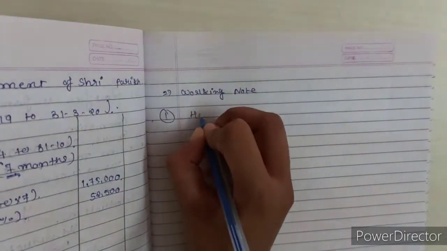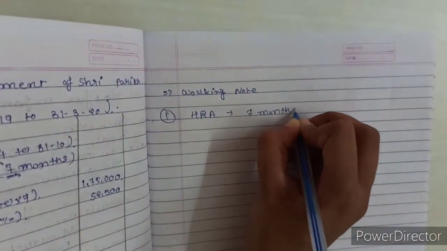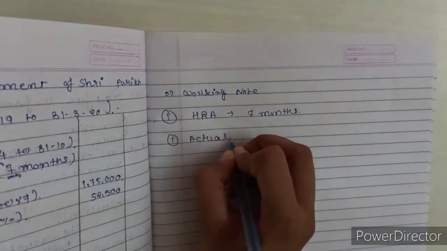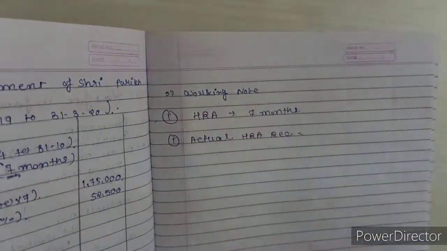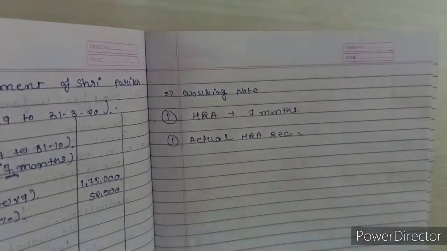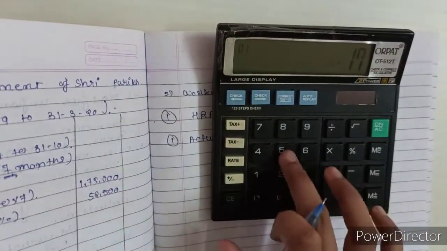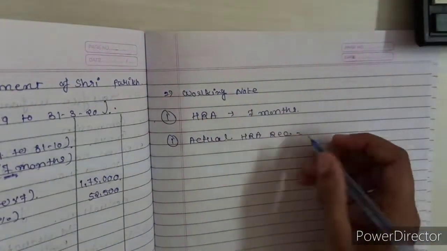First point, house rent allowance, 7 months. Actual HRA received by Mr. Parekh is 20% of his basic salary. So 1,75,000, 20%. It will come 35,000.